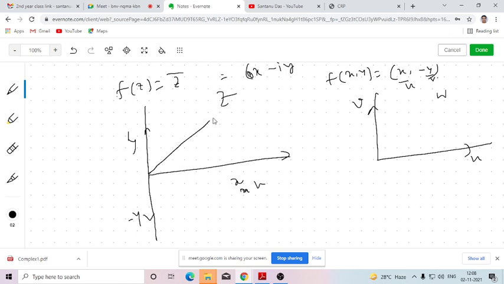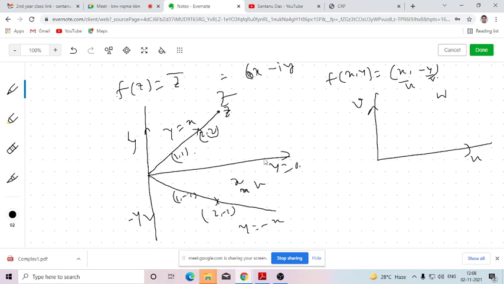So if I consider this z point, then I am considering y equals x, say, and this is y equals 0. And each and every point on y equals x will be mapped to y equals minus x. Is that clear? By virtue of this mapping, if you take (1, 1), it will be mapped to (1, minus 1), and (2, 2) will be mapped to (2, minus 2). Is that clear?